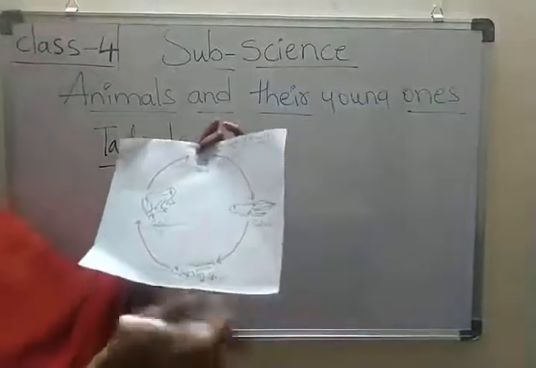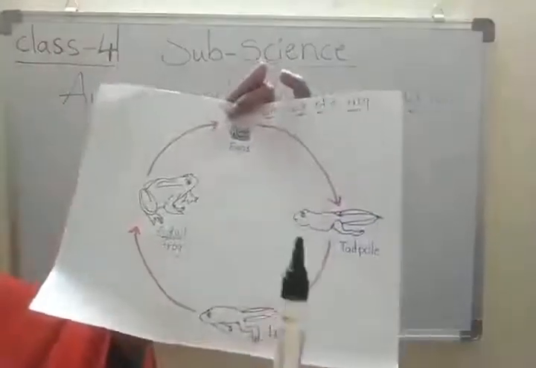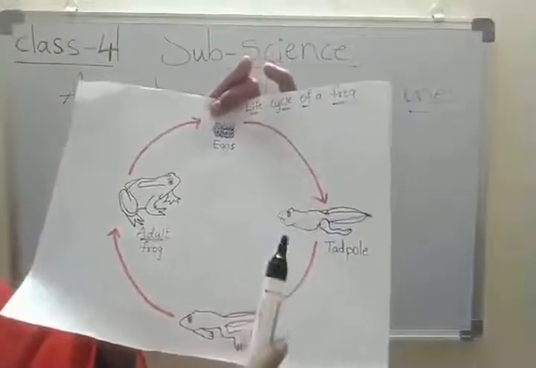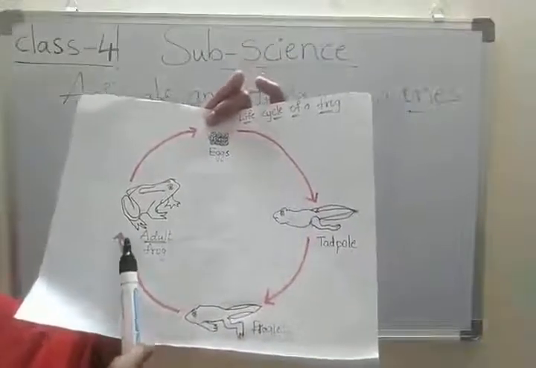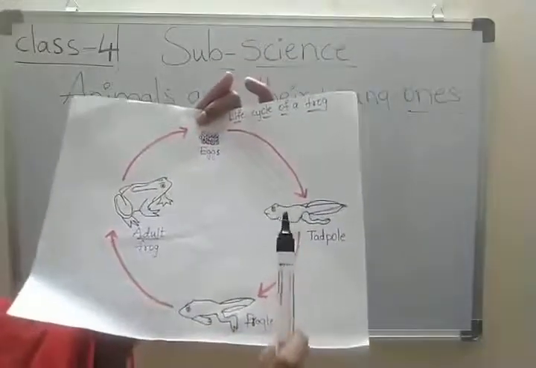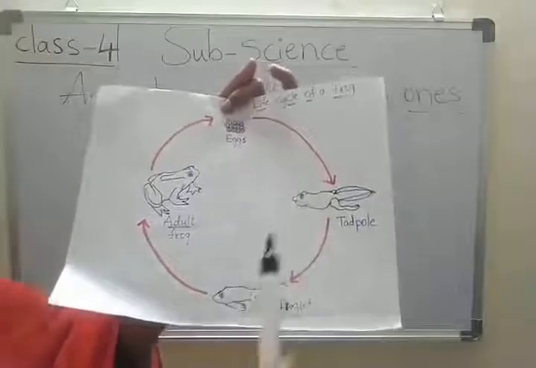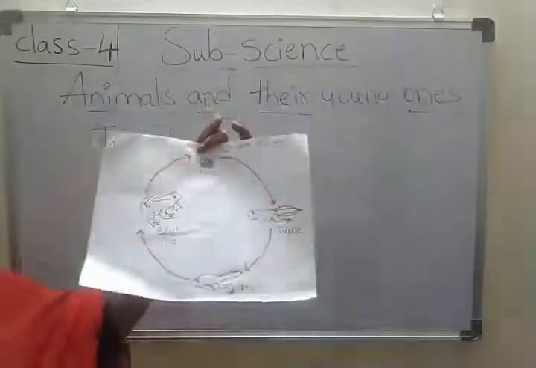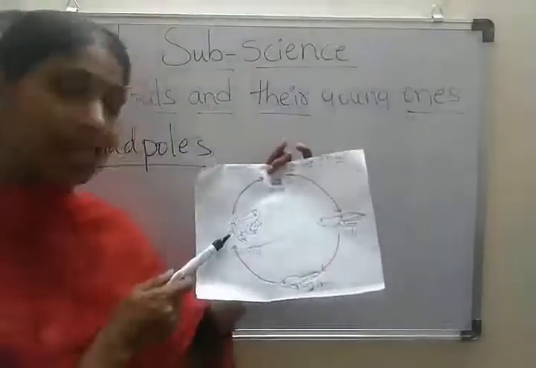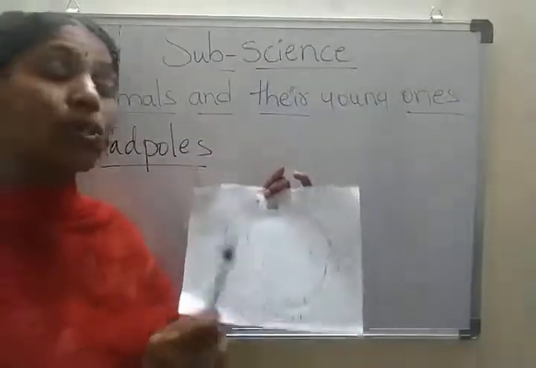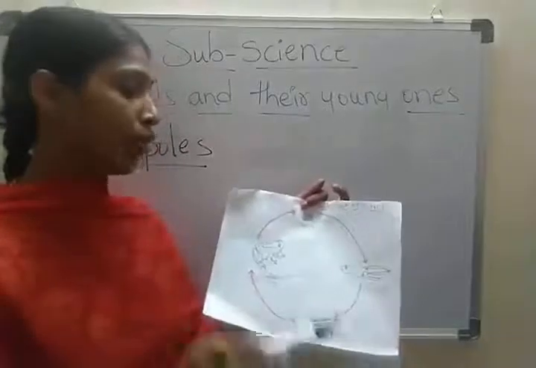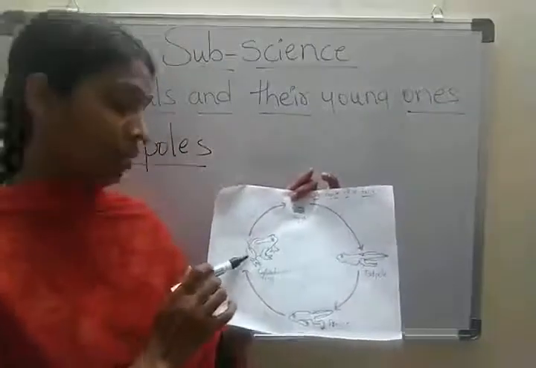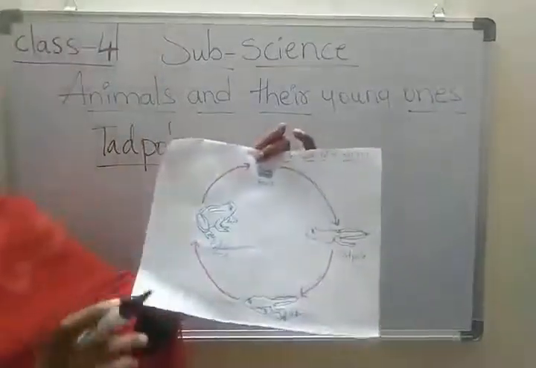Children, tadpoles look very different from the adult. These two look completely different from the adult frog. Am I clear, children?